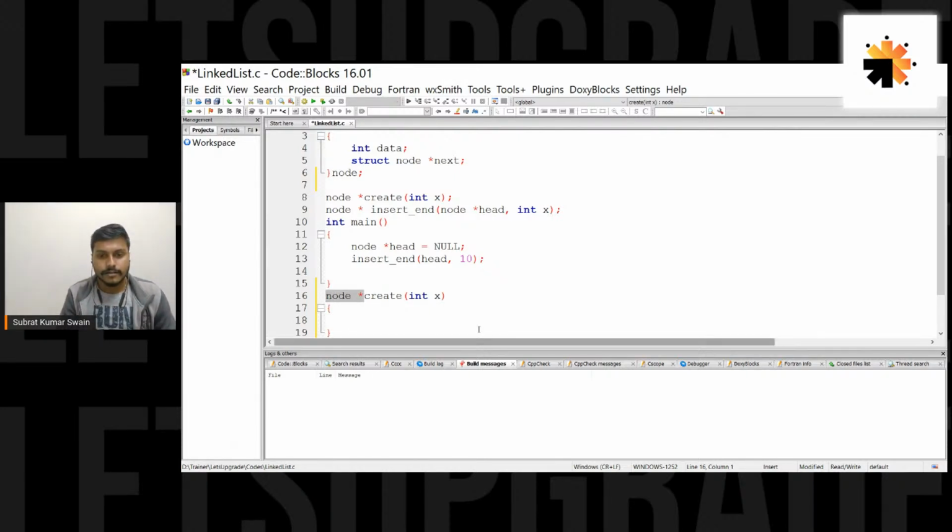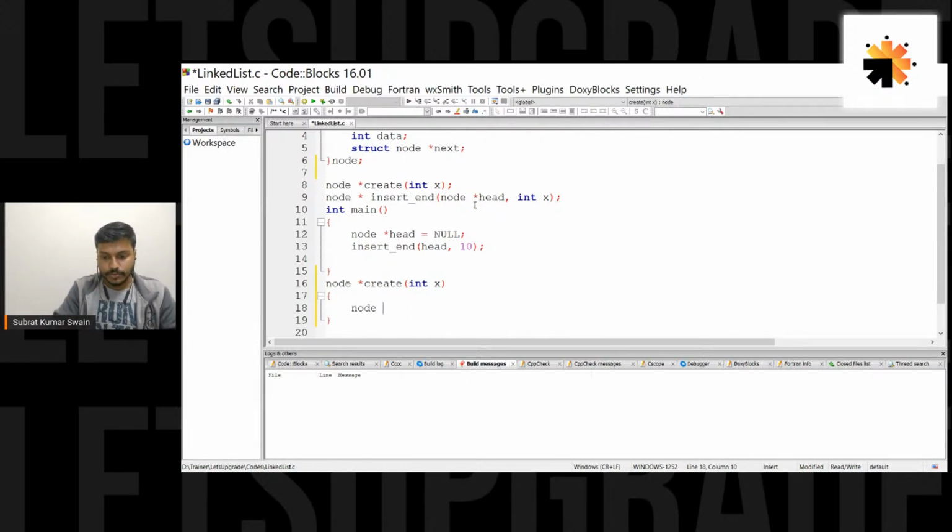Okay, fine. And what is node? Node is nothing but that structure name. Got it? So this is not a pointer function, guys. This is a function which would return an address of node. So the return type is node star. Let's see this. So node star create.